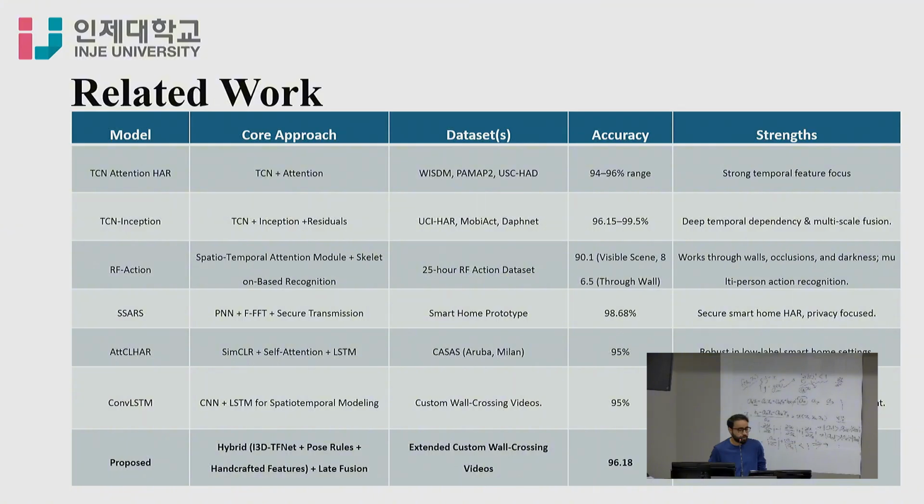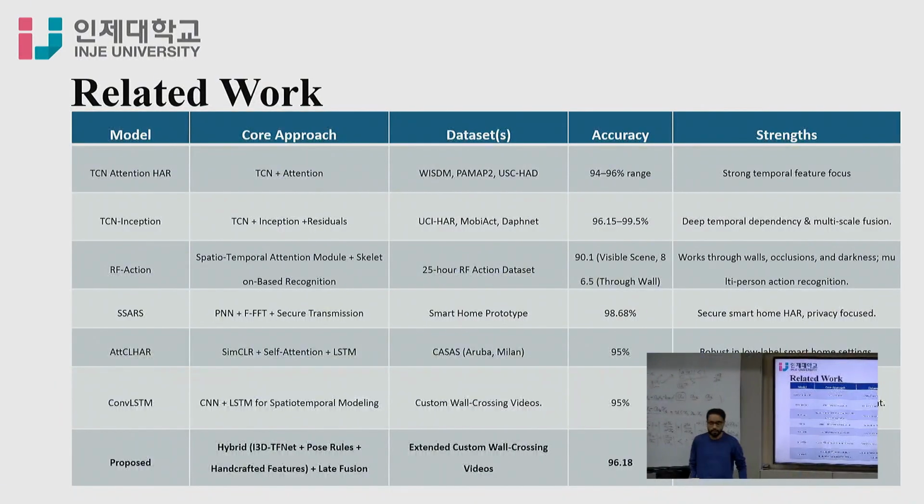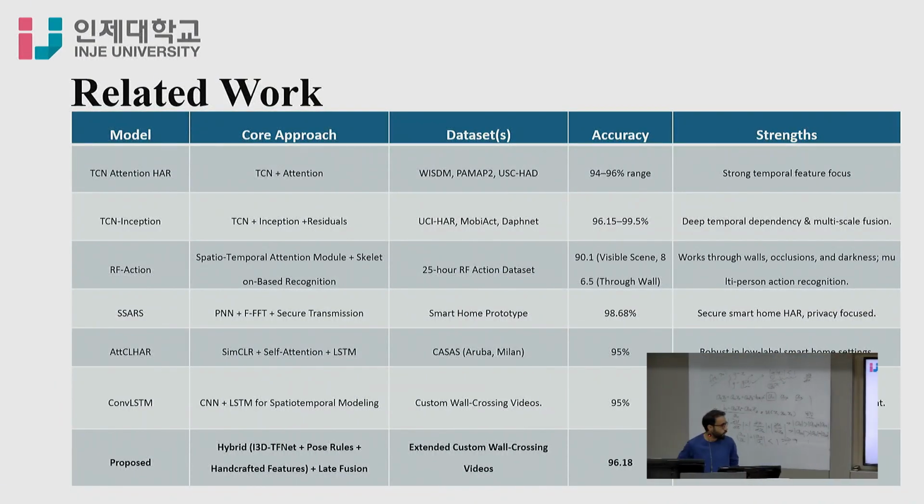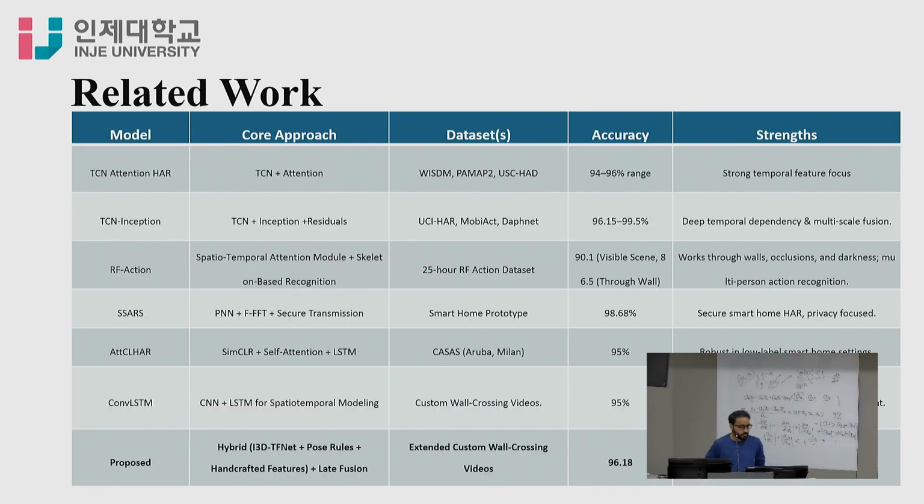So here is the related work. The previous works use these models: the core approach, the datasets, and accuracy and strength. Mine here, I'm just following this paper. This is the core paper, the best paper for my work. This dataset has custom wall-crossing video datasets, and previously it contained around 426 videos, and now I have extended that dataset to 572 videos.